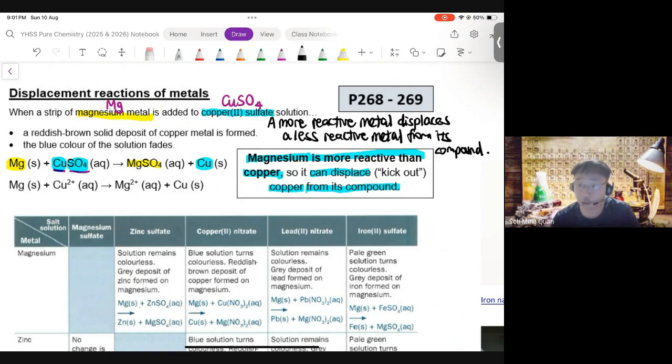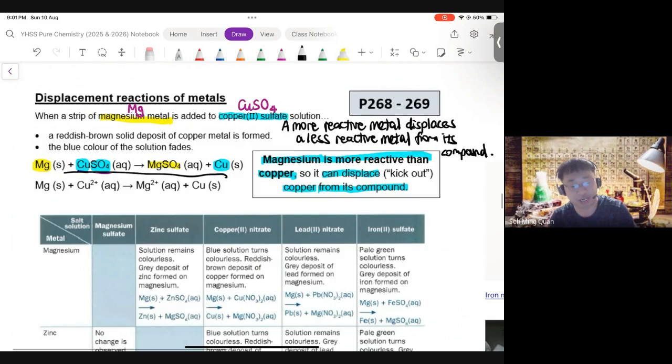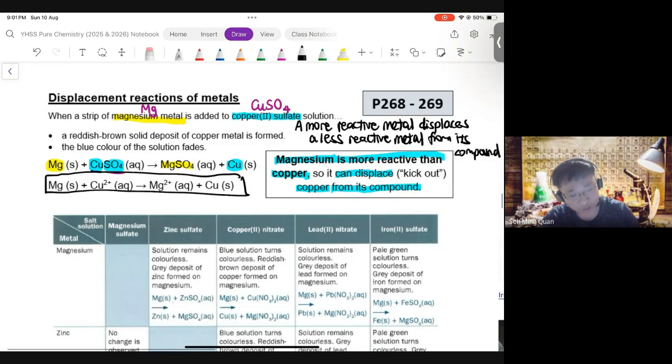If we look at the equations now, can you work out what's reduced and what's oxidized? If it's easier, we could use the ionic equation for displacement to help us. I have the chemical equation on top and the ionic equation below. You can clearly see that the sulfate ion is not in the ionic equation.